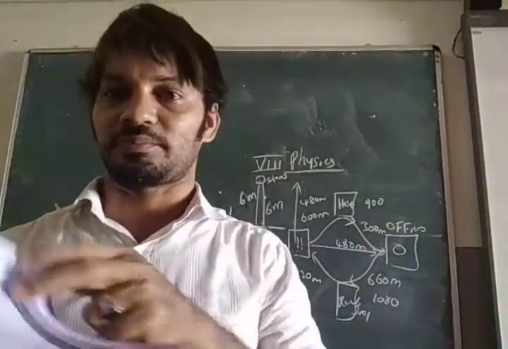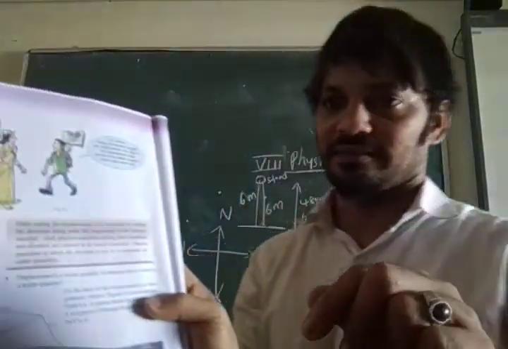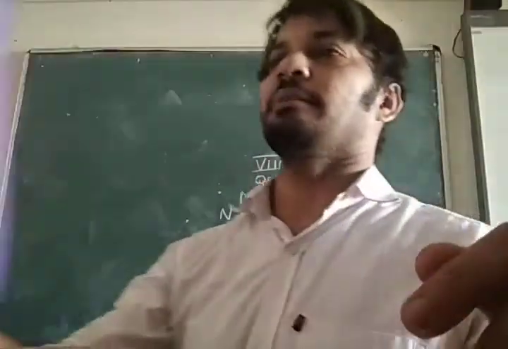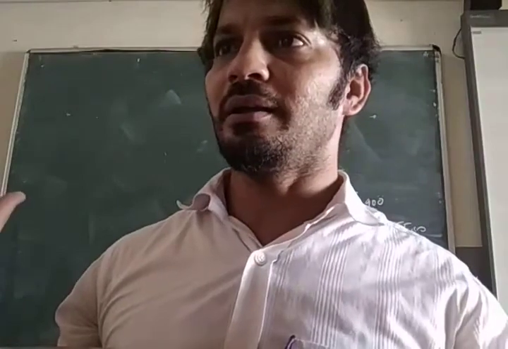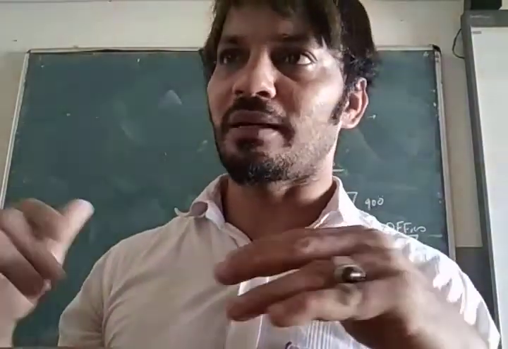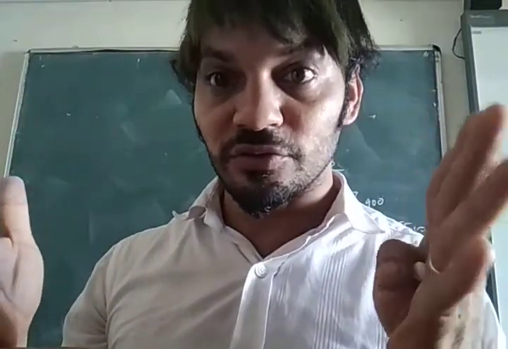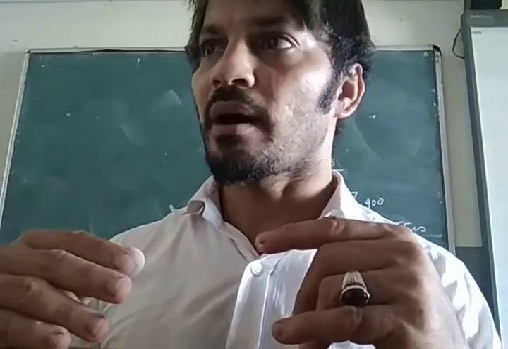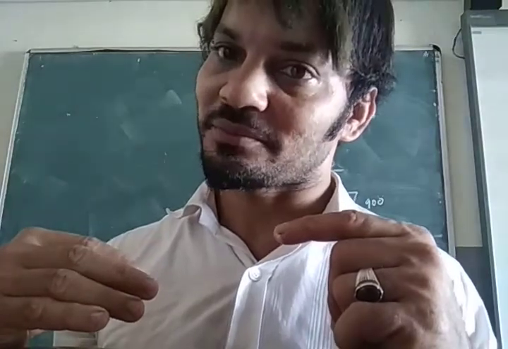Next page, take. Look, figure 6.3. Reading: a child comes to mom and says, "Amma, is your score 0 today? You took marks today?" "No, Amma. Today my teacher taught me displacement.